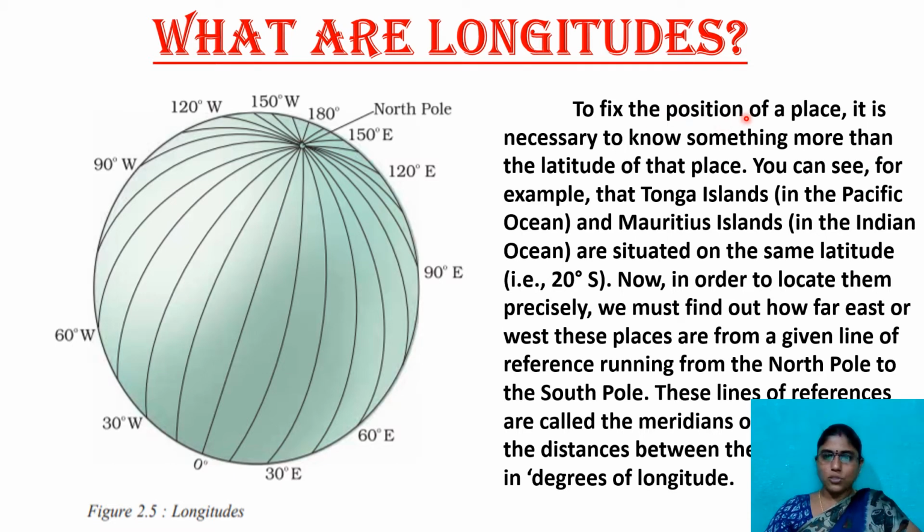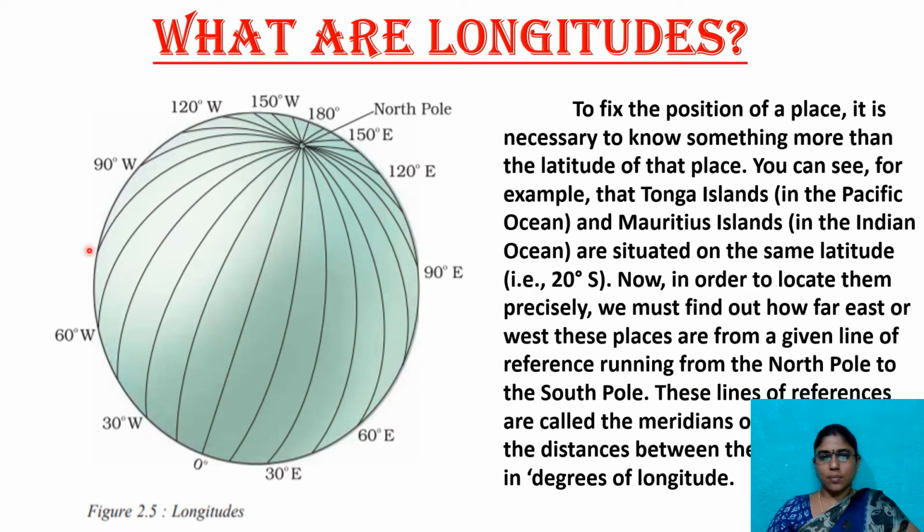To fix the position of a place, it is necessary to know something more than the latitude of that place. For example, the Tonga Islands in the Pacific Ocean and Mauritius Island in the Indian Ocean are situated on the same latitude, that is 20 degrees southern latitude. To locate them precisely, we must find out how far east or west these places are from a given line of reference running from the North Pole to the South Pole.